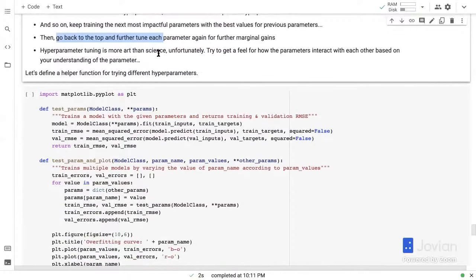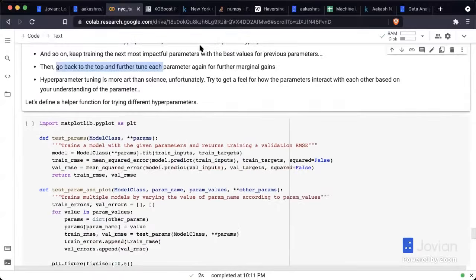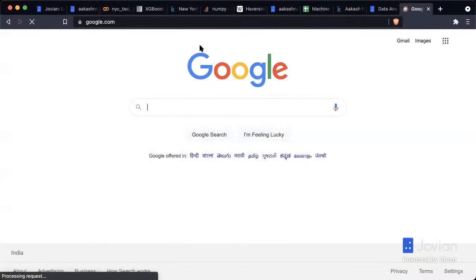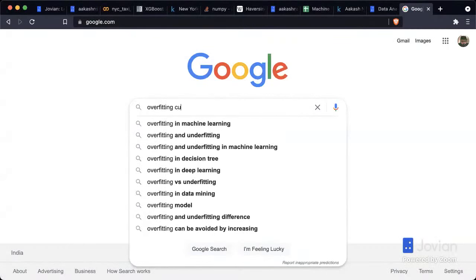And as I said, it's more an art than a science, unfortunately. So try to get a feel for how parameters interact with each other based on your understanding of the parameter and based on the experiments that you do. Now, in terms of how to tune hyperparameters, there's an image that captures this really well, which is called the overfitting curve.